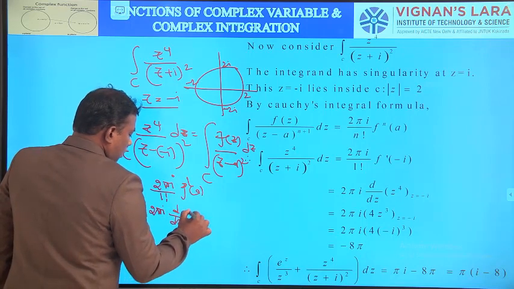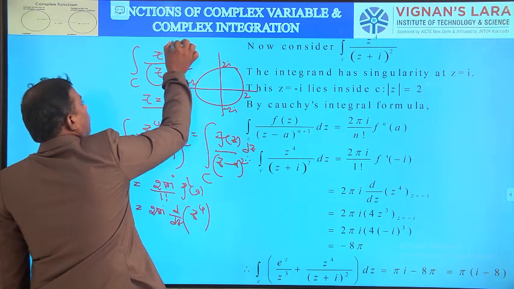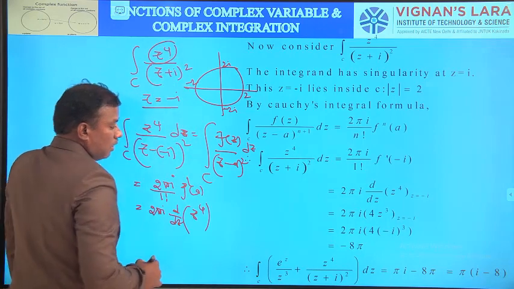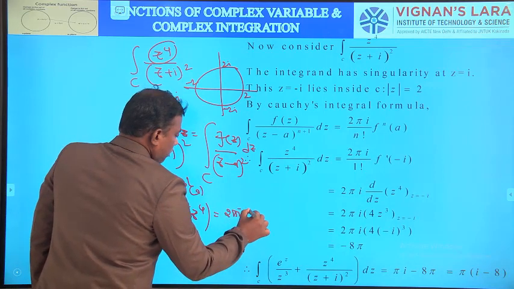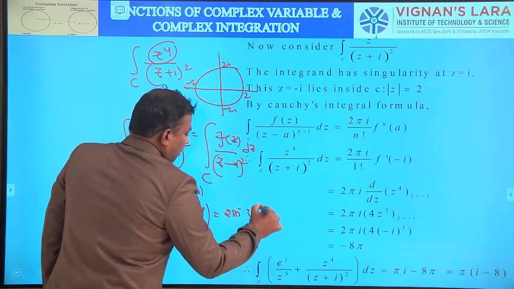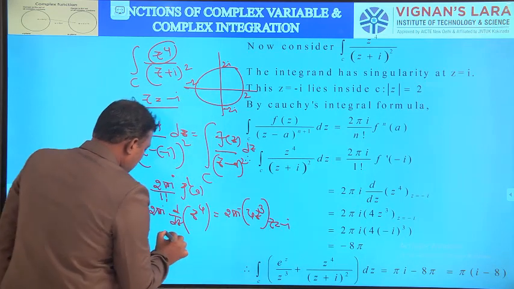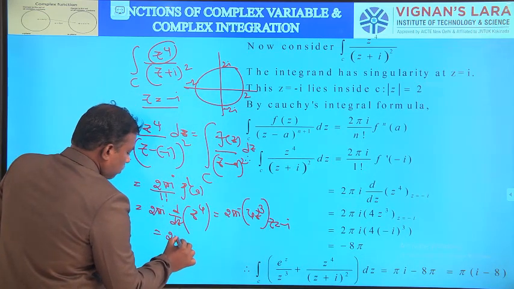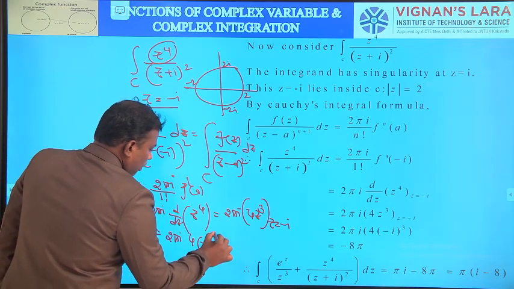That is equal to 2 pi i into f dash, that is d by dz of f of z, where the numerator is z power 4. The derivative of z power 4 is 4z cube, at z equal to minus i. That is equal to 2 pi i into 4 into minus i whole cube.